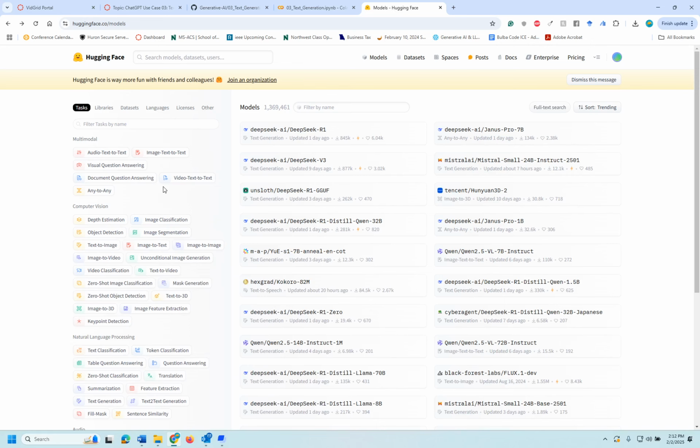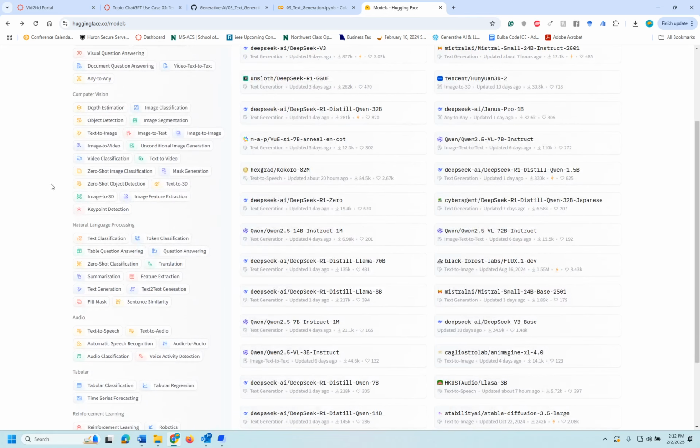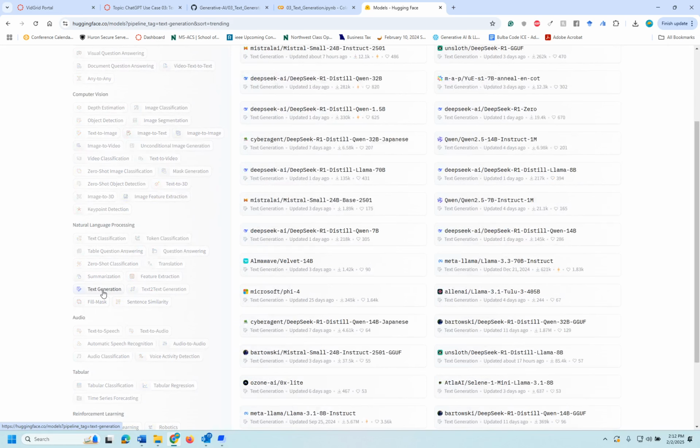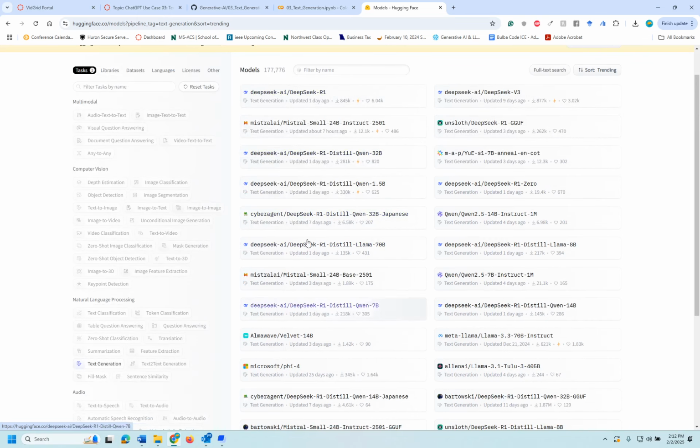So look at this in the Hugging Face library, where you can see text classification and text generation, right? So we are going to see text generation. Mistral is a good one here, which is 24 billion parameters. And if you notice, there is lots from DeepSeek AI.